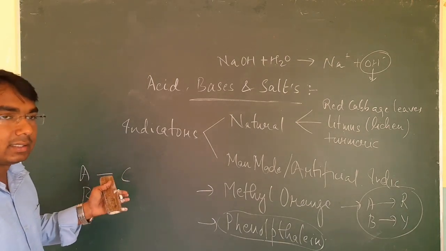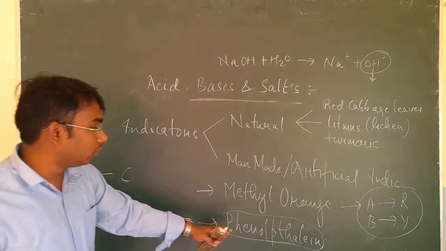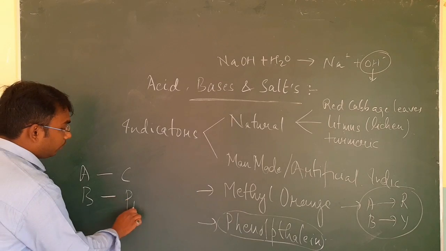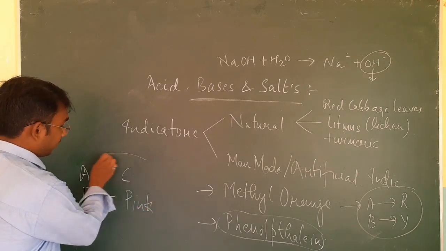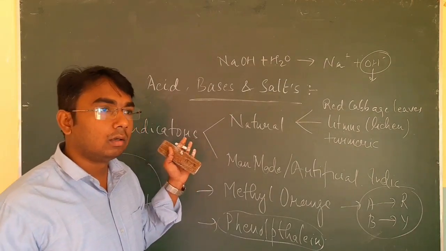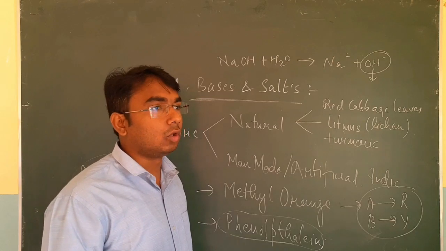That identifies that this solution is acidic. But if we drop phenolphthalein in a basic solution, then it converts into pink color. That shows the respective changes. So keep in mind the various changes in color for acidic solution and basic solution.